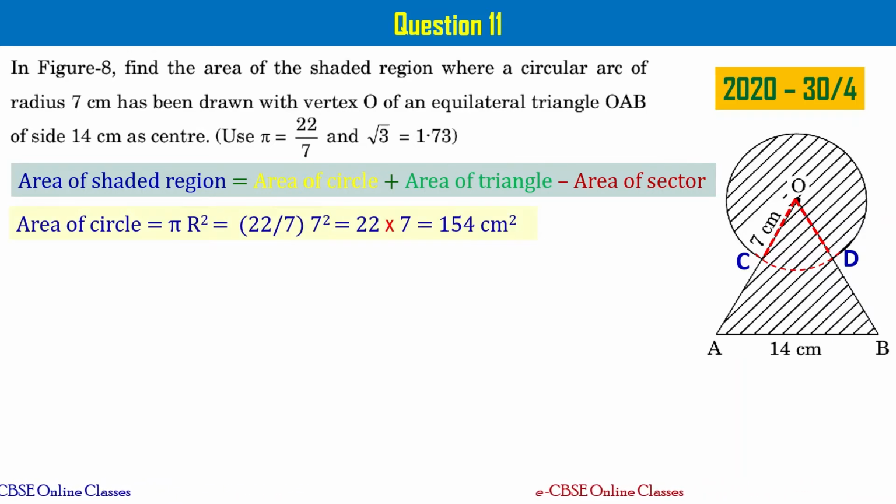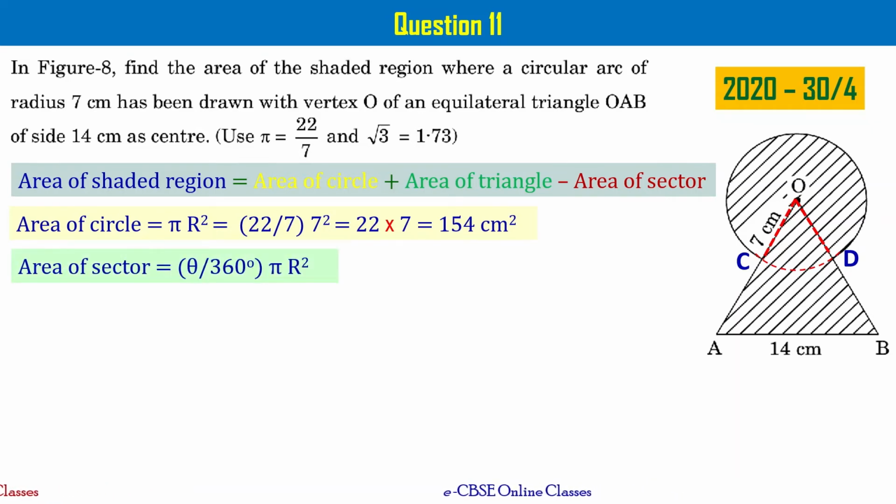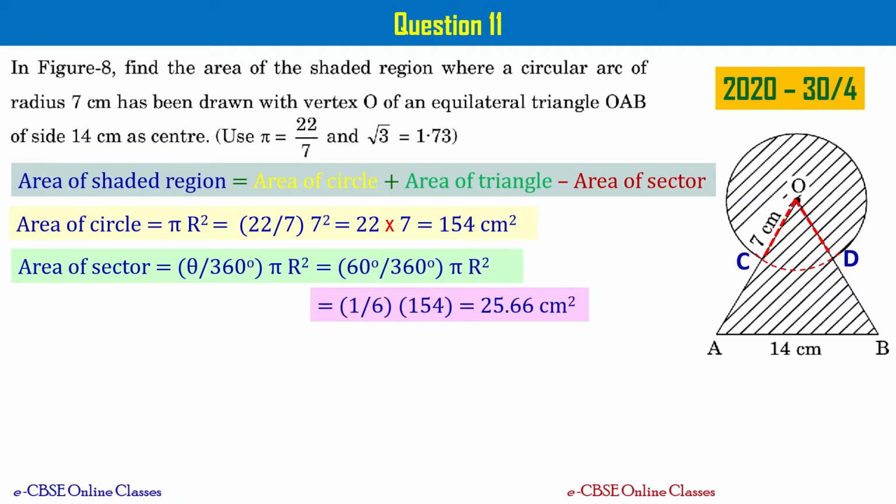We know area of circle is defined as pi r square. When you substitute pi equal to 22 by 7 and r equal to 7, you get area of circle as 154 centimeter square, right? And area of sector is defined as theta by 360 degrees times pi r square. When you substitute theta equal to 60 degrees and r equal to 7 and simplify it, you get area of sector as 25.66 centimeter square, right?